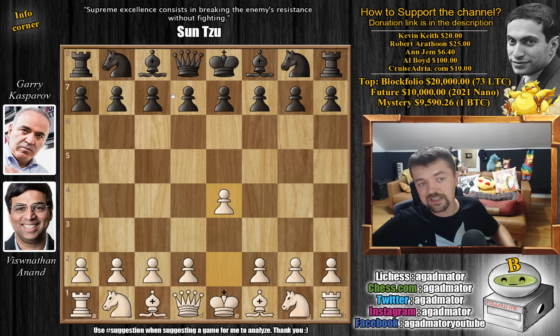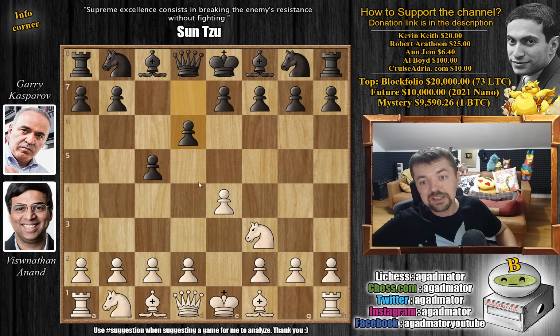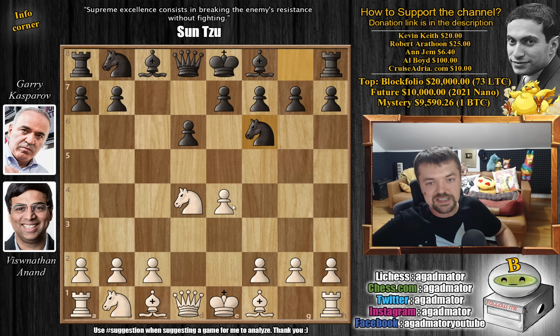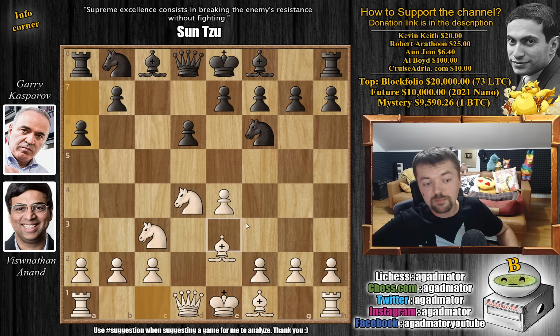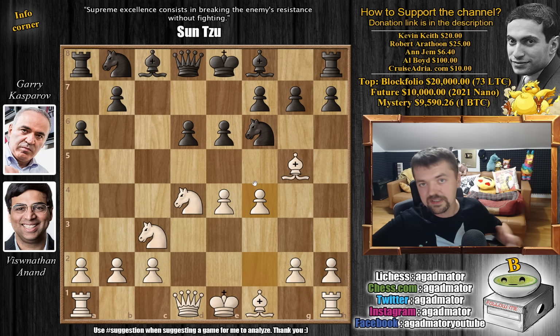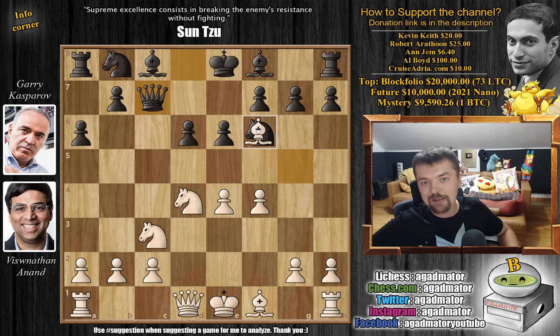So e4, we already said it's going to be a nice Sicilian defense. So c5, and we're going to be following the game that Kasparov already played in round 1 against Van Foreest, and it's going to be a really awesome one. So knight to f3, we have d6, and now d4, striking in the center, captures, knight to f6, knight to c3, and again Kasparov goes for his Najdorf Sicilian. We have bishop to g5 and e6 now. We have f4, same as in round 1, queen to c7, and now bishop captures on f6.